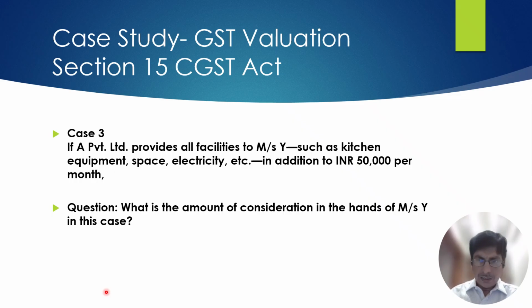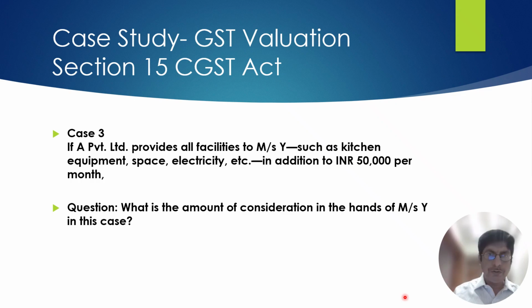Whether certain amount for these facilities provided by A Limited to Y is to be added to arrive at the transaction value, plus this 50,000 rupees which A Limited will pay to Y? It is not. The notional value of kitchen equipment, space, electricity supply is not to be added. It is an infrastructure facility which A Limited has provided to Y to provide a canteen service.